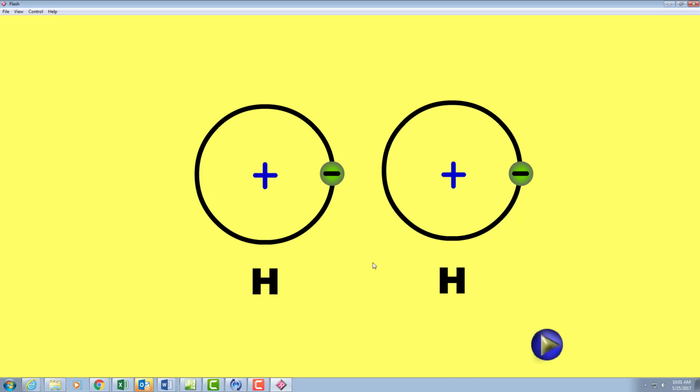Here we have hydrogen, each with 1 proton, 1 electron. It wants to have 2 in its outermost shell. And since neither one of them is stronger to take away from the other one, they will just share. With these electrons zipping across at nearly the speed of light, it gives each one the appearance that it has 2 electrons in its outer shell. So they are content. This is hydrogen gas. Since they share evenly, there are no poles.